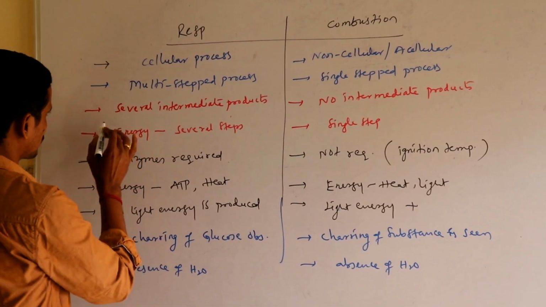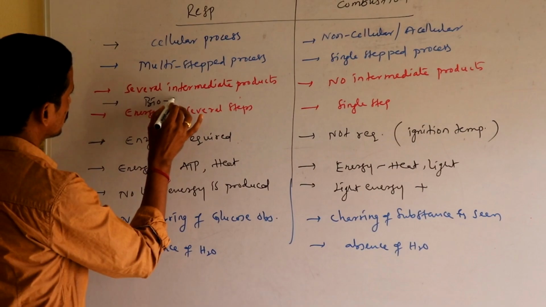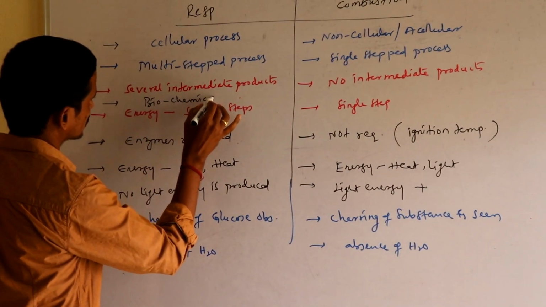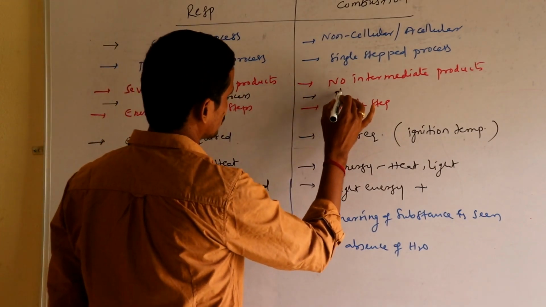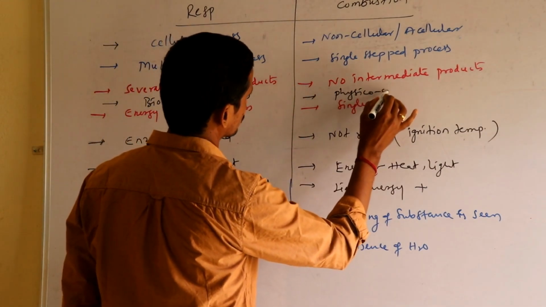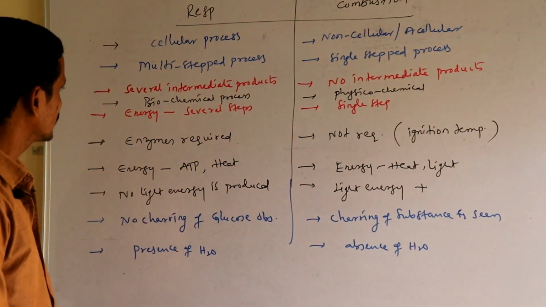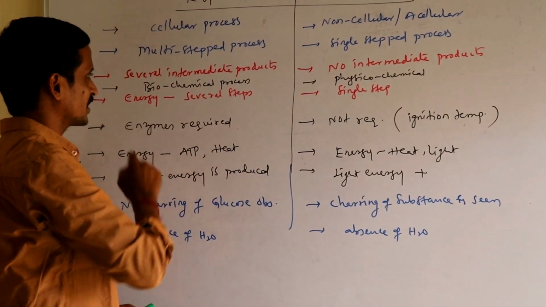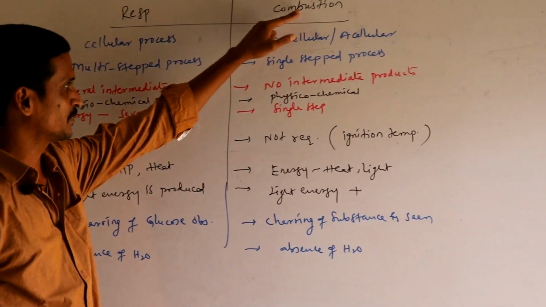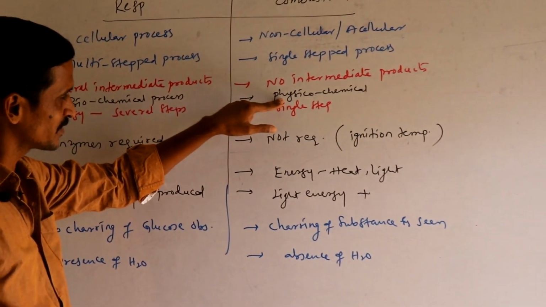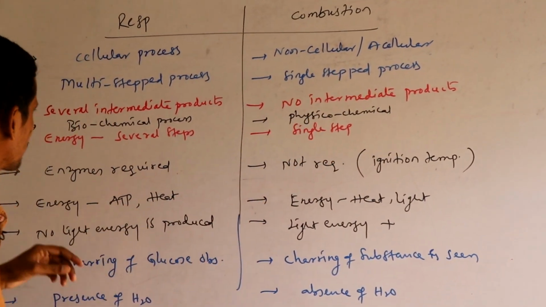Then I forgot to tell you one more. Respiration is a biochemical process, and combustion is a physicochemical process. That means respiration is seen in biological organisms and some chemical steps are involved, whereas combustion is seen in the physical environment, and of course some chemical steps are involved there too.